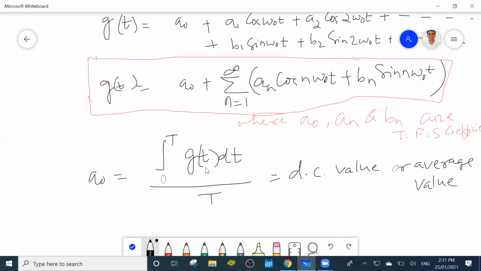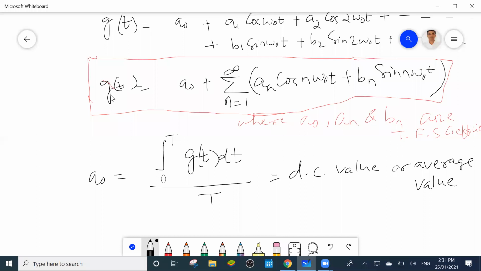So how are we getting this? Look, if I integrate this equation, integral from 0 to T of g(t) dt, then all these terms will be 0. The integral from 0 to T of cos n omega0 t and sin n omega0 t will be 0. Only a0 equal to 1 by T you will get.